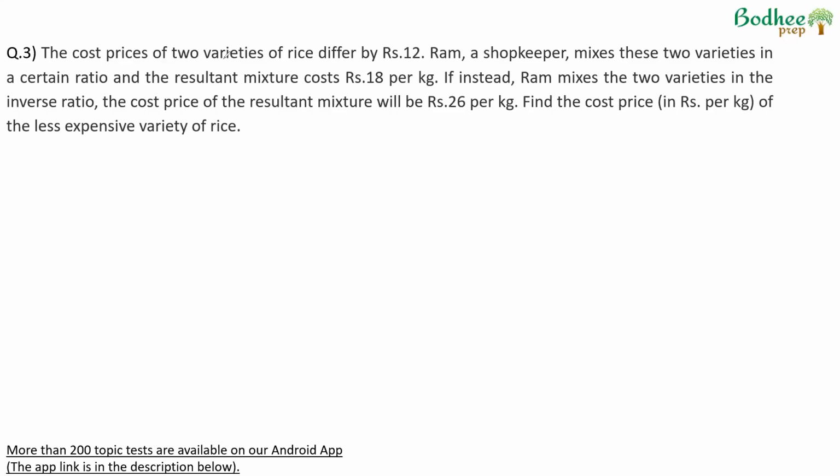The cost price of two varieties of rice differ by 12. So if one of the varieties is priced at X, the other is priced at X plus 12. Ram, a shopkeeper, mixes these two varieties in a certain ratio. Say it is mixed in the ratio A is to B. In that case, the mixed resultant cost price is 18 per kg. If instead Ram mixes the two varieties in the inverse ratio, that is B is to A, in that case, the resultant mixture is 26 rupees per kg. Find the cost price of the less expensive variety.